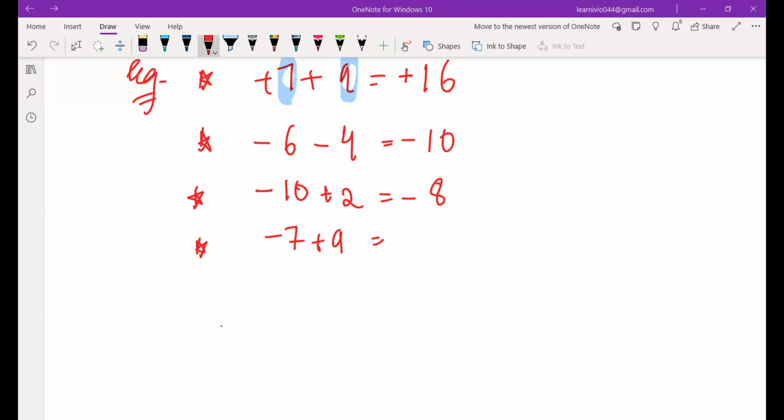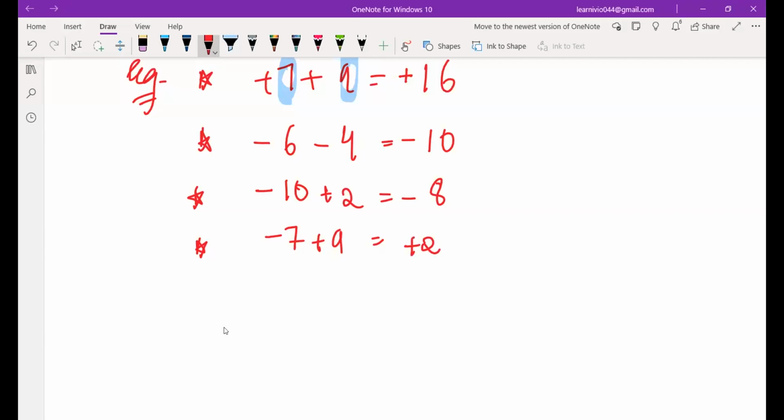Okay, please tell me then, what kind of signs do 7 and 9 have? The 7 has a minus sign and 9 has a plus sign. So different signs, subtract. 9 minus 7 is 2. And the sign of the bigger number is 9. So plus. You have positive 2 as your answer. Why? Because you have opposite signs, so you subtract and take the sign of the greater number.